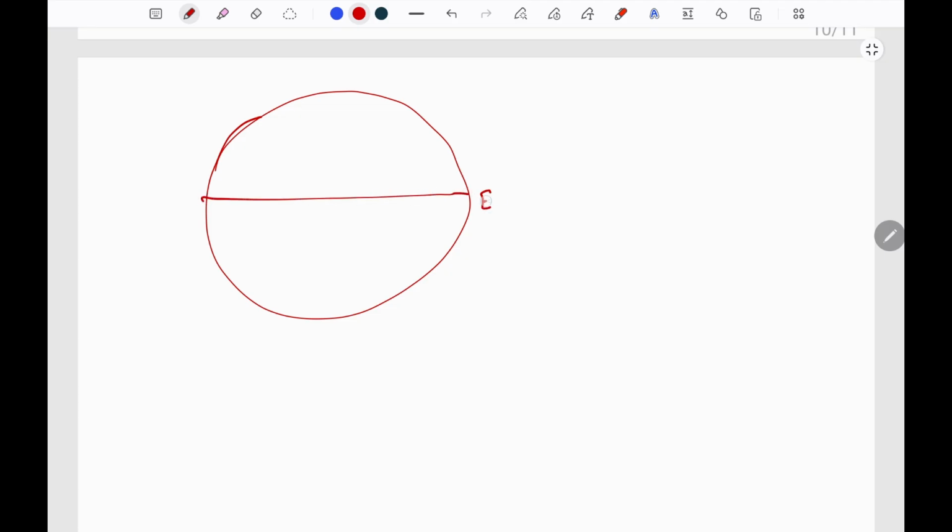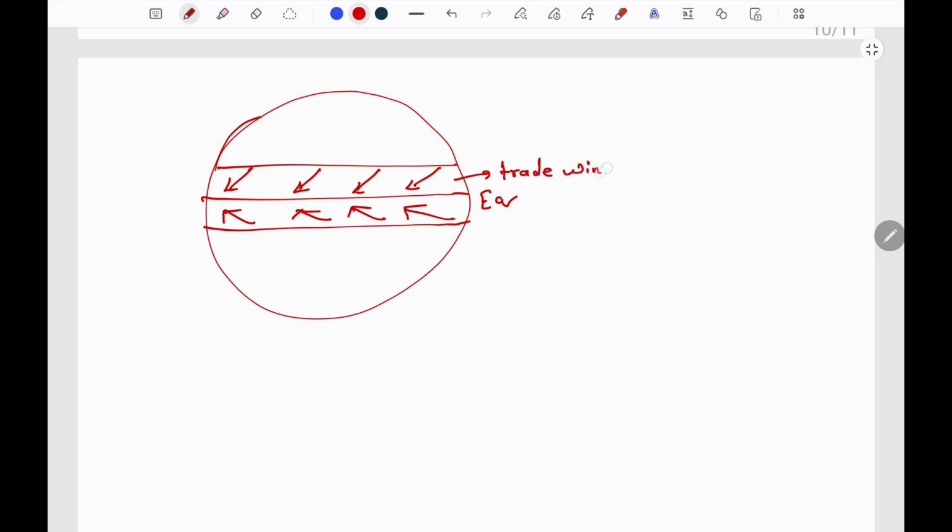From the subtropical high, the wind blows from high to low. These are known as trade winds. They are blowing from the east, so they are easterlies.